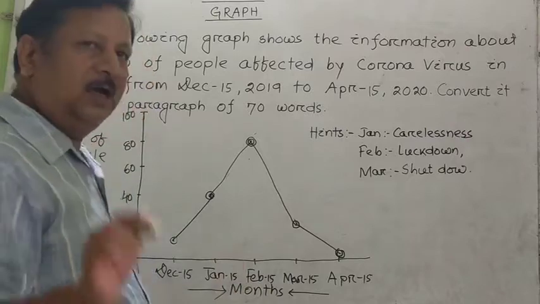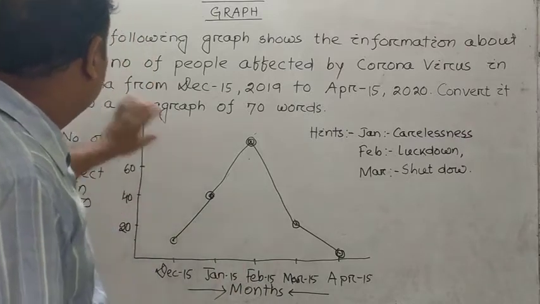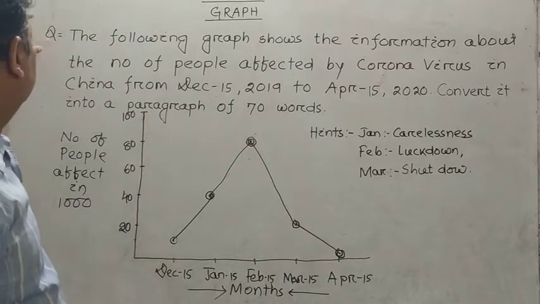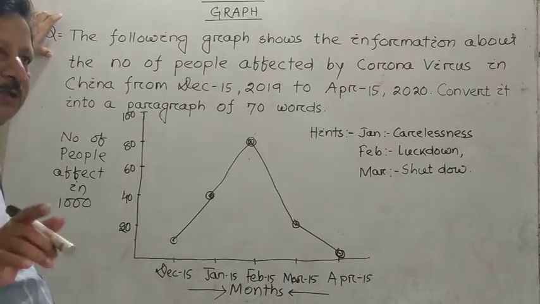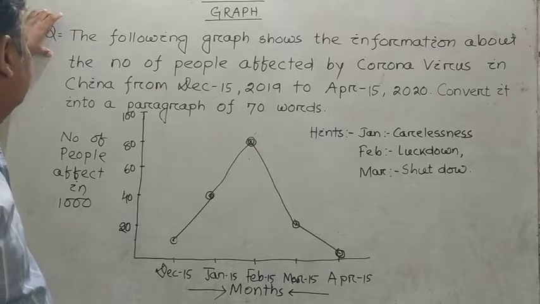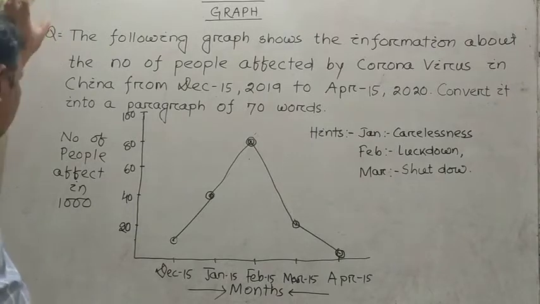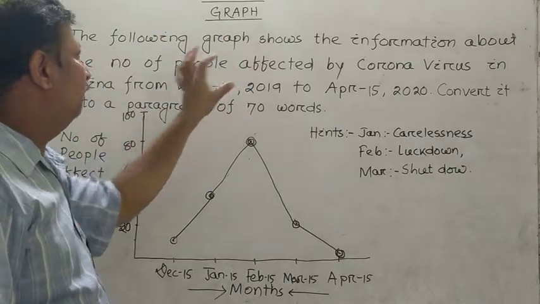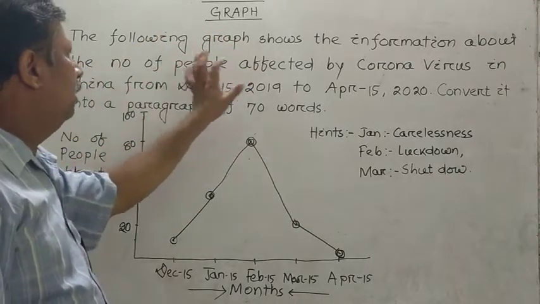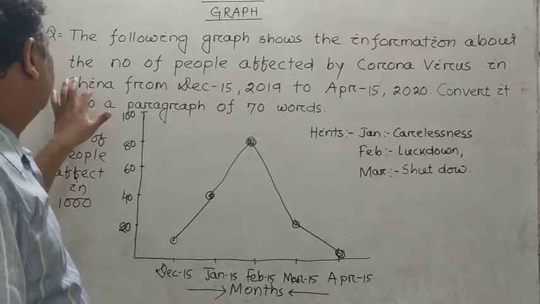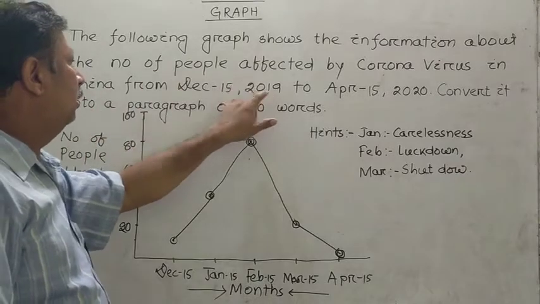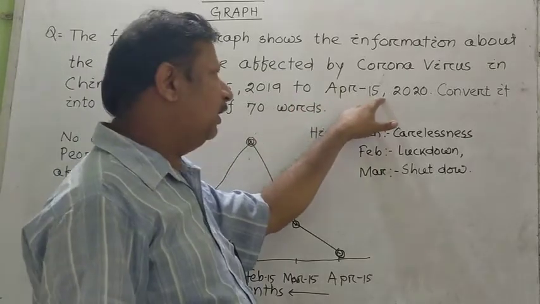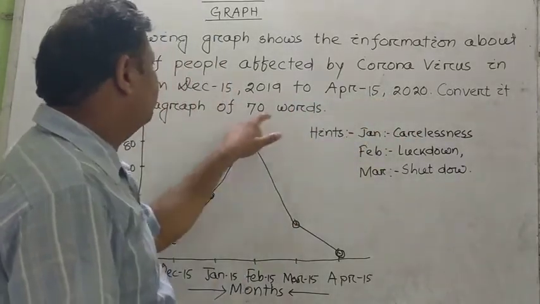So first of all, I have given you an example. It is about the graph. As it is our first chapter, the graph. Exactly this type of question in set A you will come across, and the question will read as follows. The following graph shows the information about the number of people affected by coronavirus in China from December 15, 2019 to April 15, 2020. Convert it into a paragraph of 70 words.